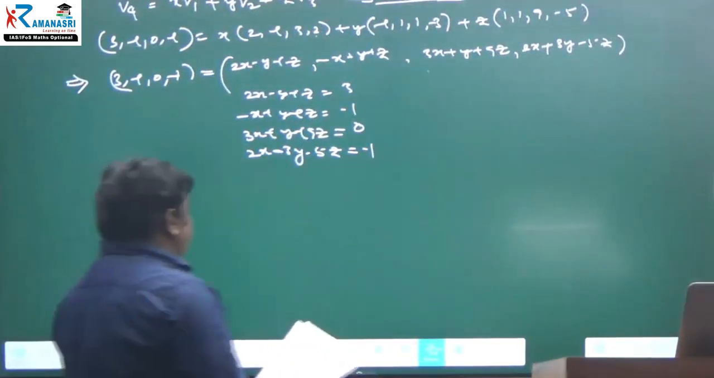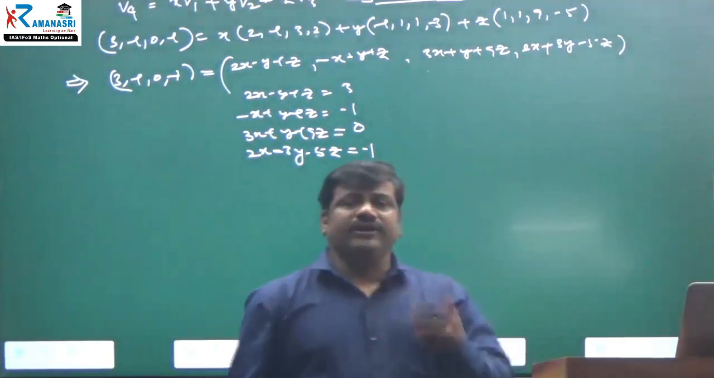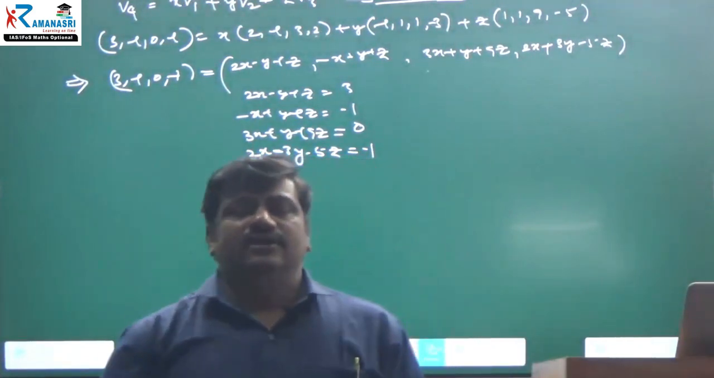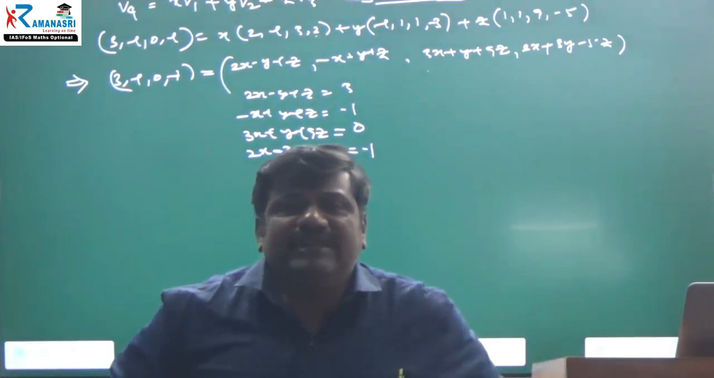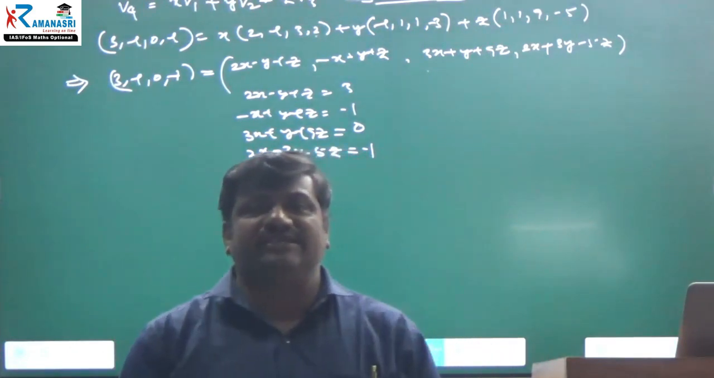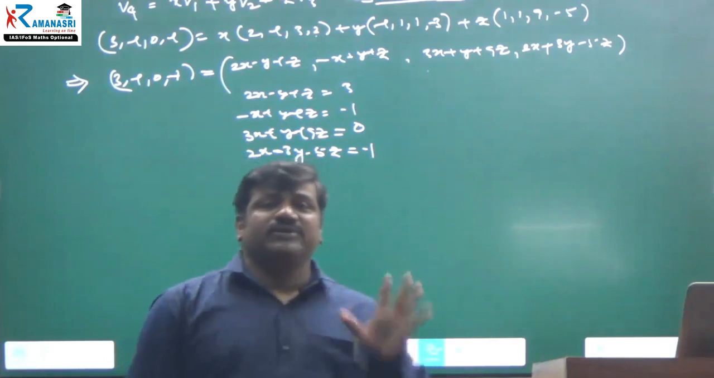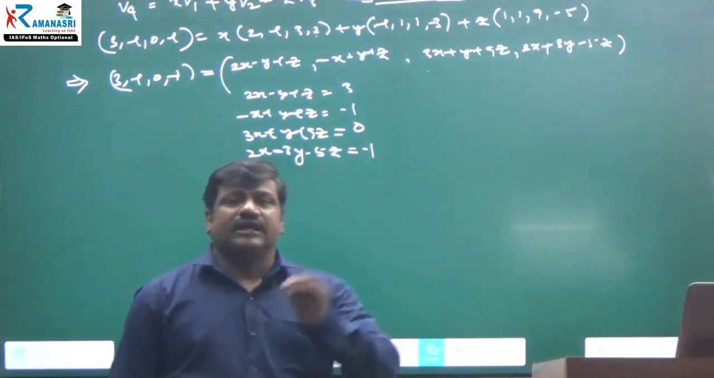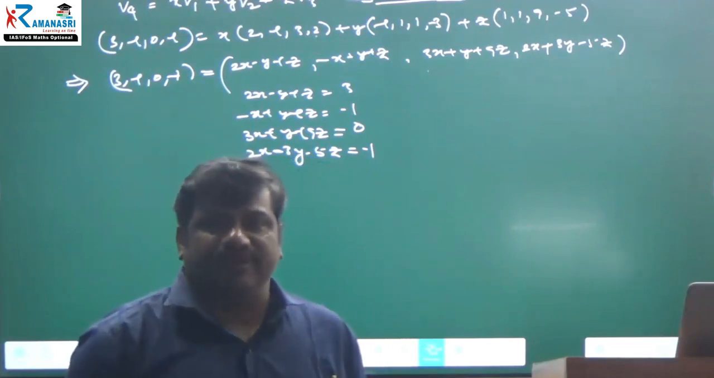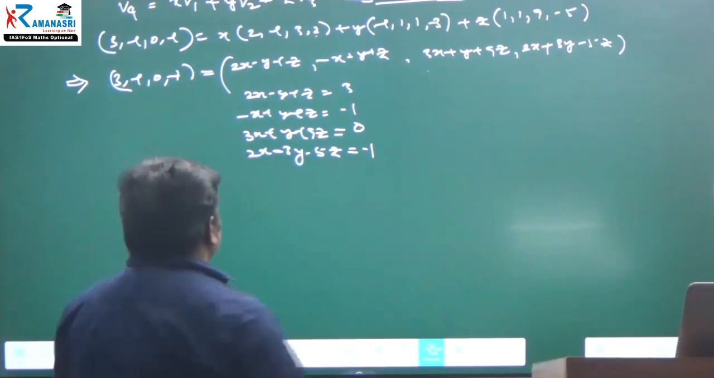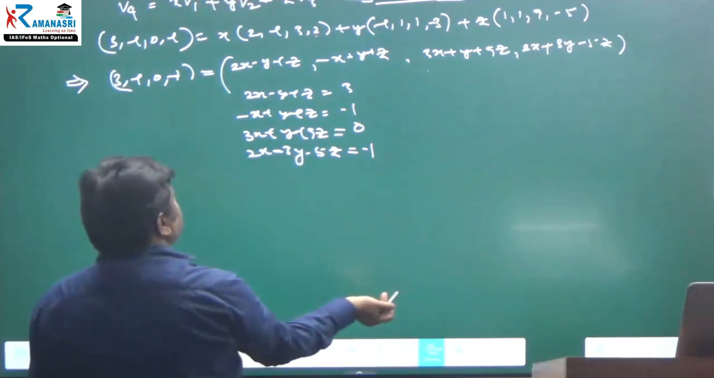Right. Now, what can you use? These equations are a non-homogeneous system of linear equations or a homogeneous system of linear equations? These are a non-homogeneous system of linear equations. Now you can find the augmented matrix, Ax is equal to B. Why? Because we have to find x, y, z.